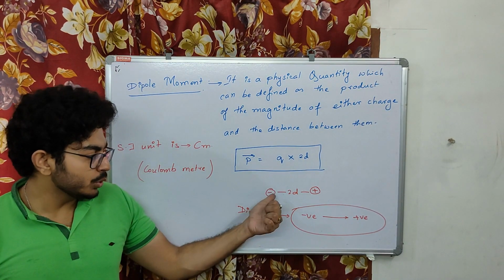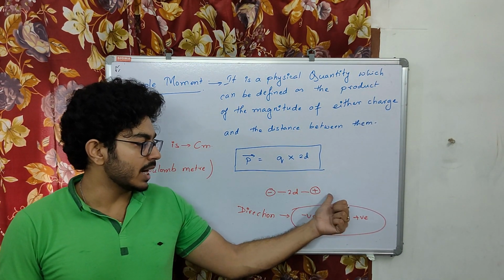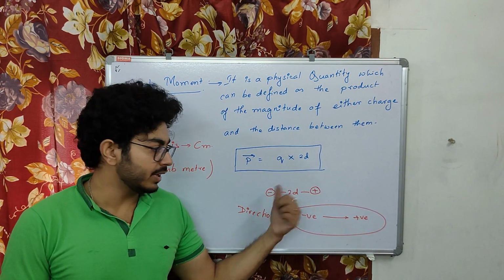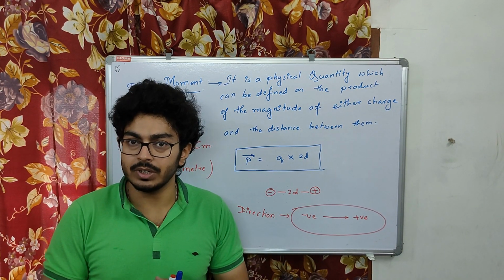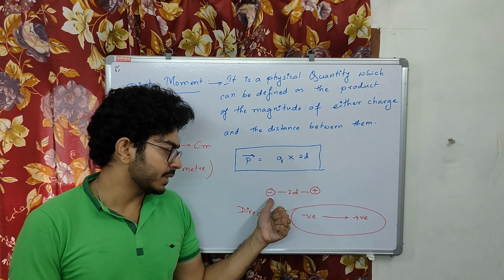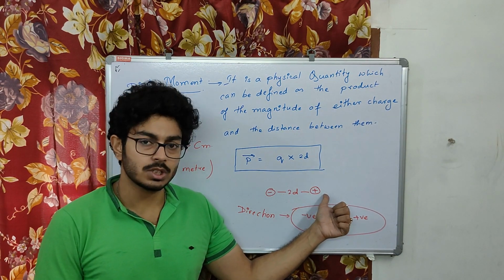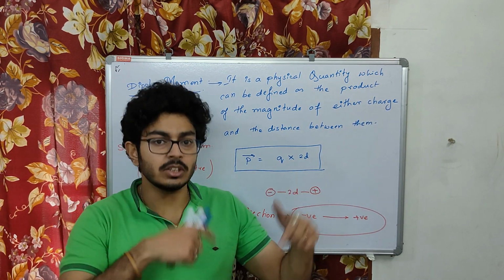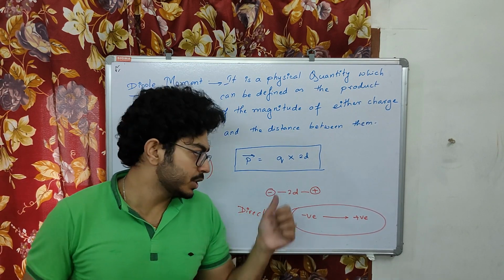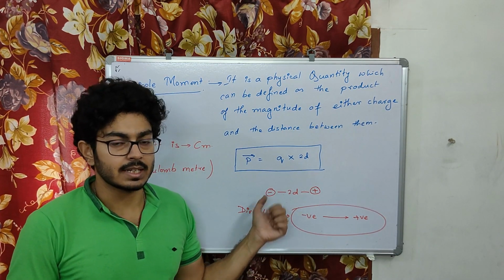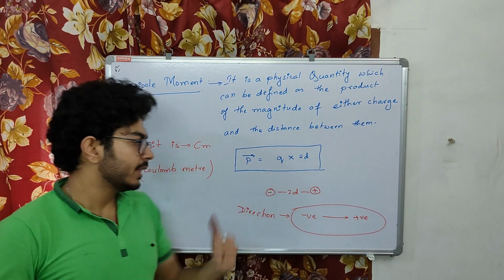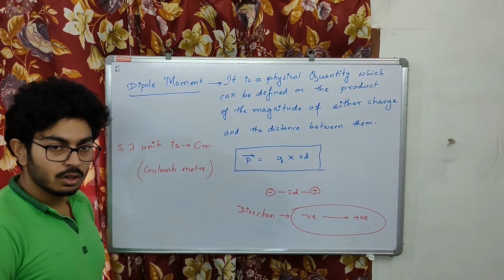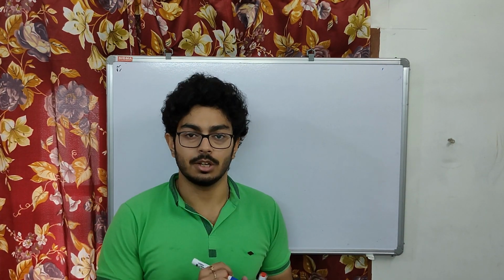So due to this charge as well as due to this charge, these two must set up an electric field at this point, right? Together we have to find out the electric field. The electric field due to this negative charge as well as the electric field due to this positive charge. The vector sum of the electric fields due to both of these charges at a certain point will give the electric field of the dipole. So come, let's find out what is the electric field for this. First we are going to find out the electric field at an axial point.